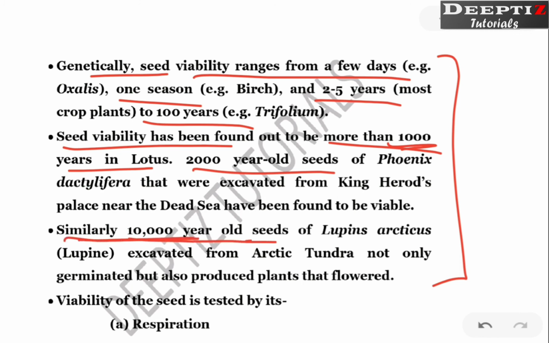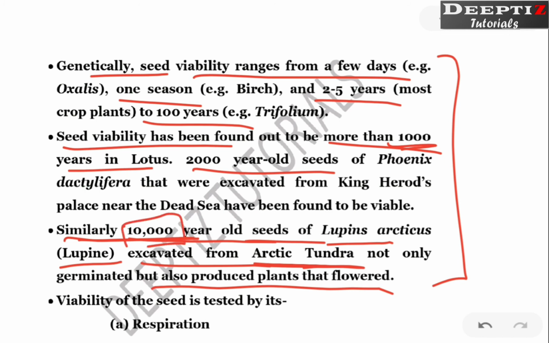See, 1000 years old seeds of lupine or lupins were excavated from the Arctic region. When planted, they produced a plant that later flowered also. So understand, the seeds were around 1000 years old when found. These seeds were planted and later became a complete plant, and later gave some flowers also, right?